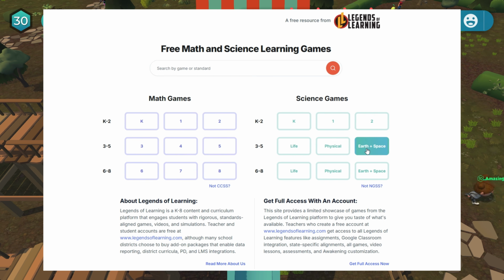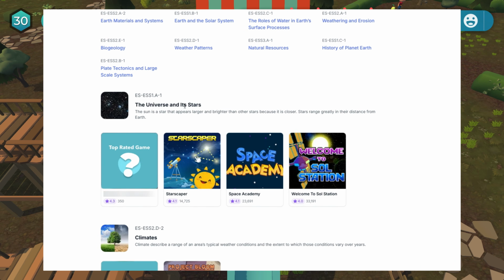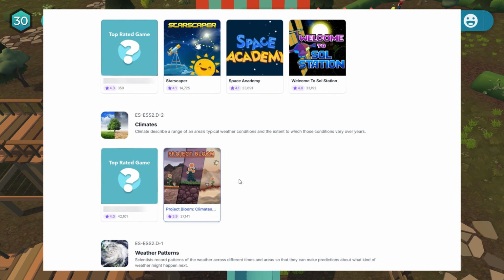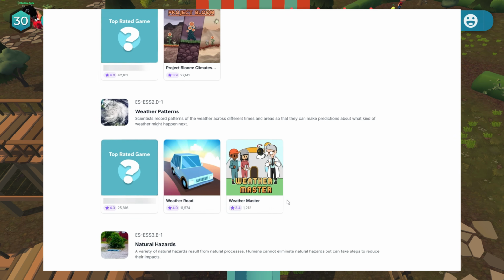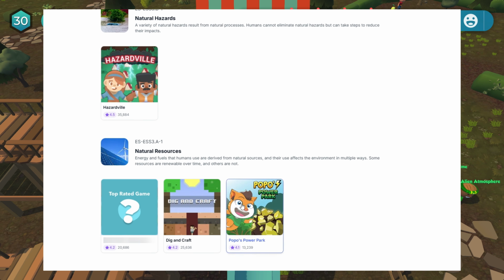Let's take a look here at Earth and Space for the science games and see what sort of games are covered. So for the universe and its stars, we have Starscaper, Space Academy, Welcome to Sol Station. For climates, there's going to be Project Bloom. If we're looking at weather patterns, there's Weather Master and then also Weather Road. For natural disasters, we have Hazardville, which seems pretty cool. Popo's Power Park, and then Dig and Craft is going to be natural resources.